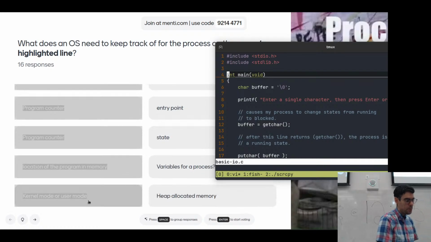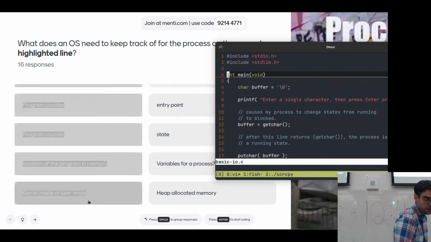Kernel or user mode. So that's a good thing to bring up here, but this isn't really something the OS is keeping track of. The OS will either have control of the processor or it will not have control of the processor, but it doesn't really have to know if it's in kernel mode or not. If its code is running, it's in kernel mode. If its code is not running, it's not in kernel mode right now.